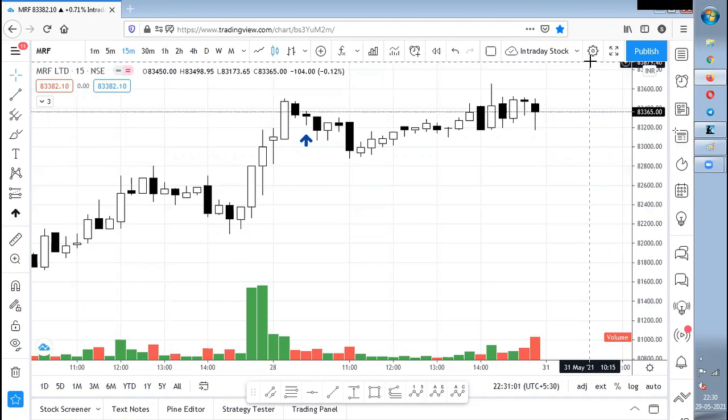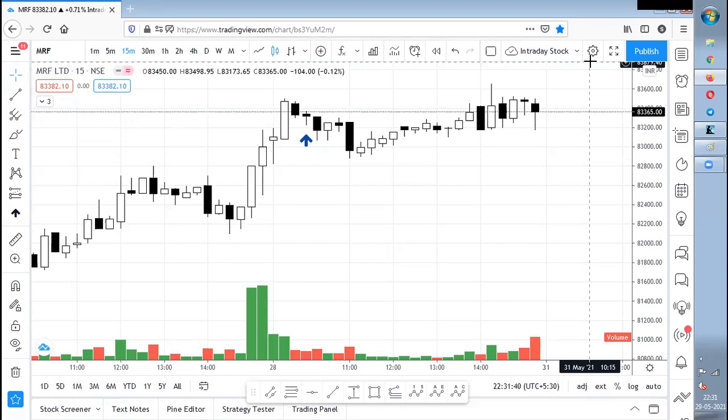First, for example, I am suggesting you stick to only one stock throughout the month. I have taken that as MRF. My preference is only MRF, because assume I do a trade with only MRF, the margin needed to buy one stock intraday is around 9,000 or 10,000 rupees. So assume I start the trade with 10,000 rupees.